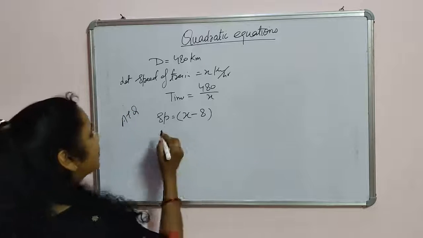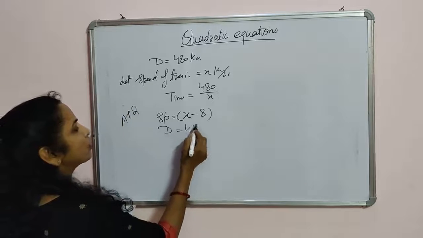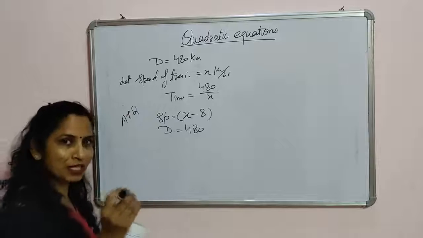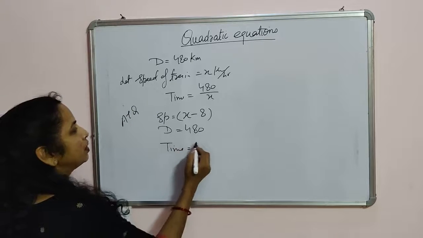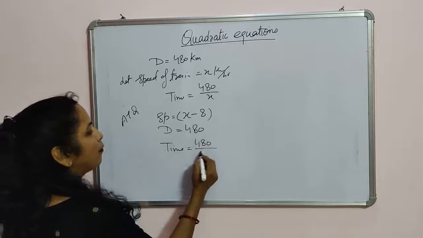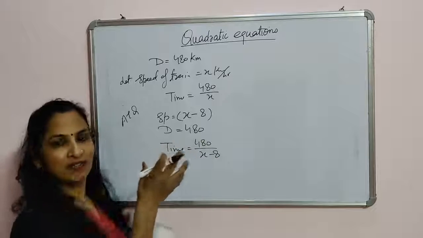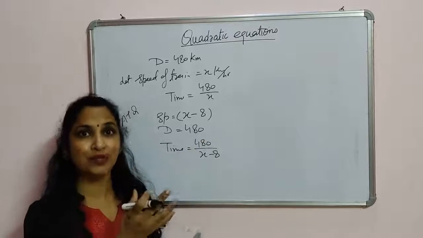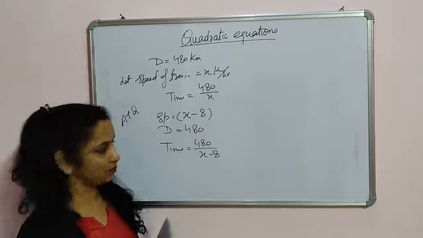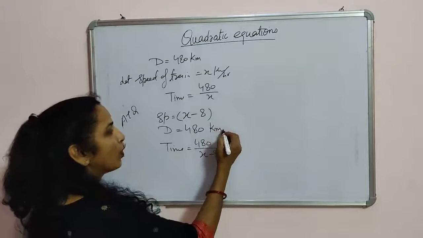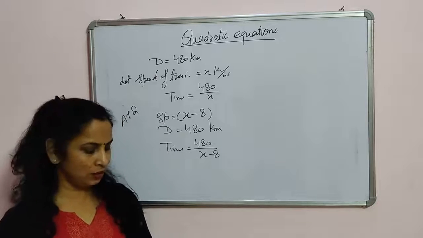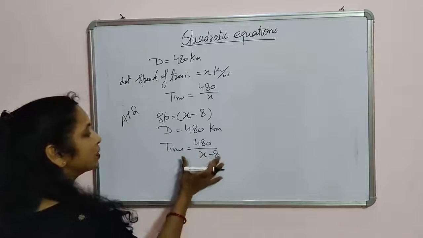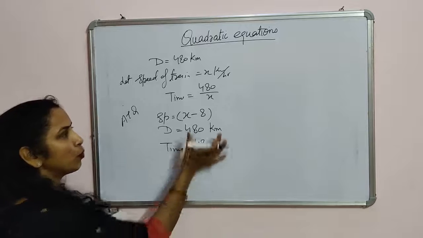The distance is the same, 480 km, so the time taken now is distance upon speed. According to the question, this time is 3 hours more than the previous time.